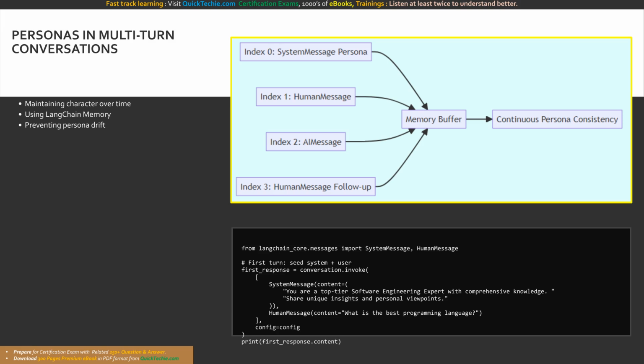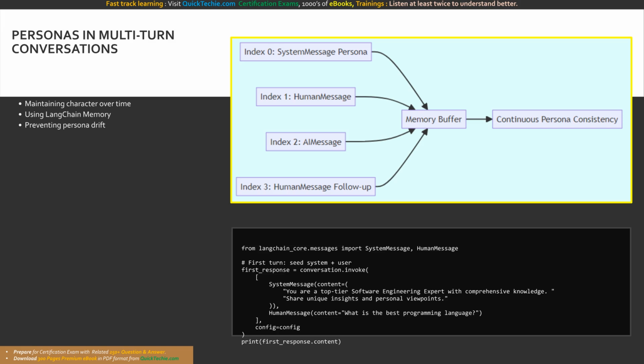This is the anchor. It sits at the absolute top of the context window. Immediately following it is the human message with the user's actual question. The LangChain memory buffer will now hold the system message at index 0 forever. As the user continues to ask follow-up questions, LangChain appends them to the history, but that elite software engineer persona remains permanently injected at the root of the context, guaranteeing zero persona drift over time.